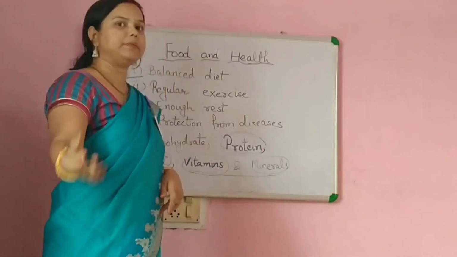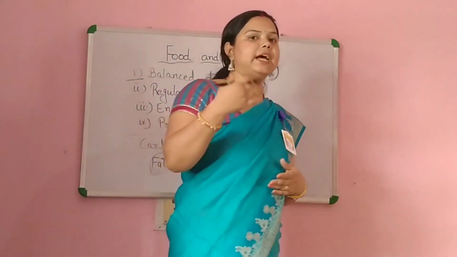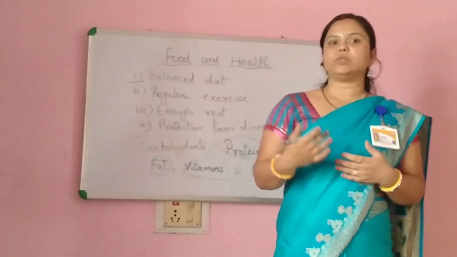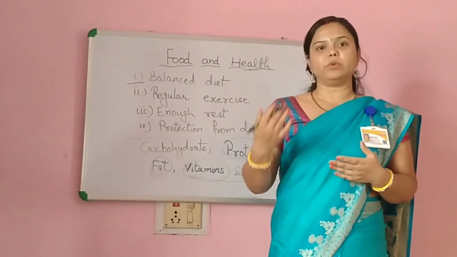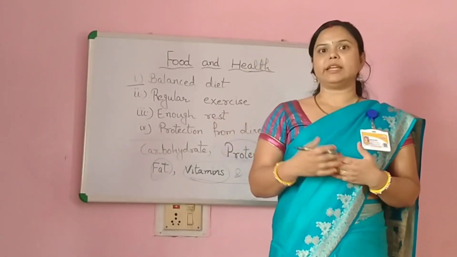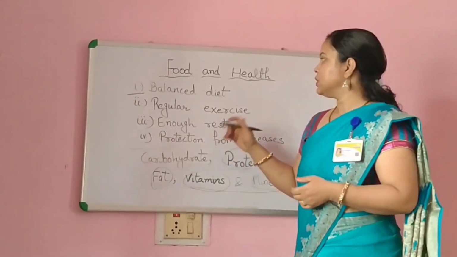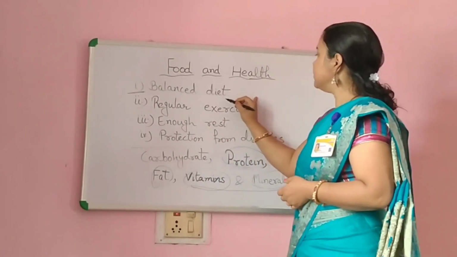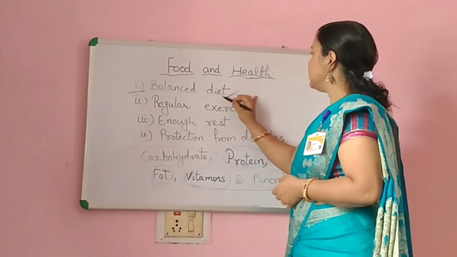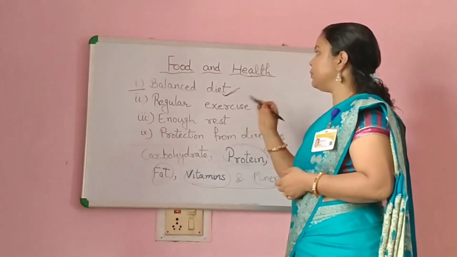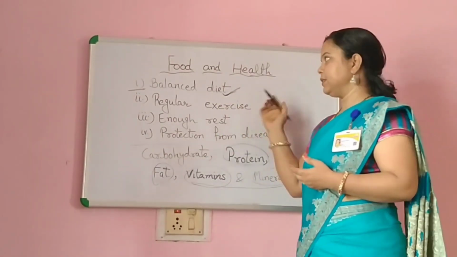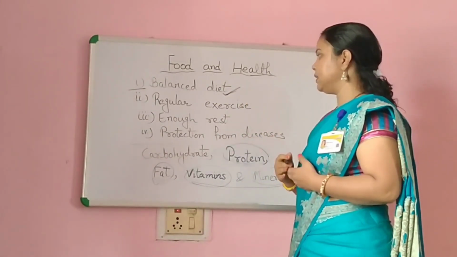The sources are fresh fruits and vegetables. So we should include more and more fruits and vegetables in our healthy diet. So it was the first point that we should include for our healthy daily life, and that was balanced diet.